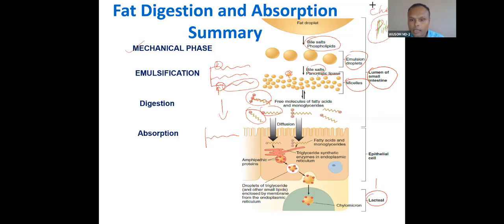This is called the lacteal, not a blood vessel. Lipid is not absorbed in blood vessels. Remember, you must have been taught. So it is absorbed in lymphatics. This lymphatic is called lacteals. Okay. So this is present in the lamina propria.